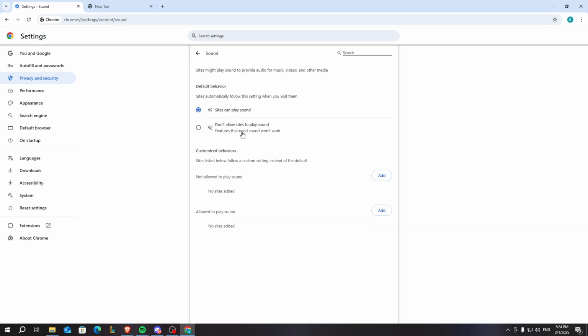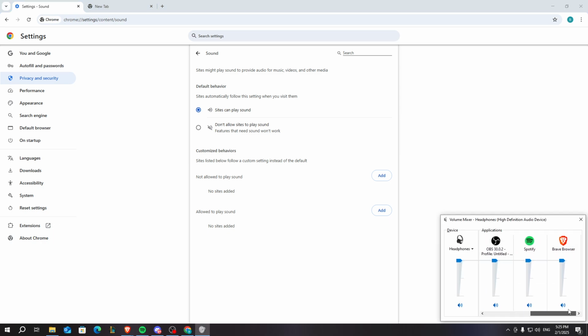The thing that you need to look for is just to set this to sites can play sound. So here you can allow any sites to not play sound. Here you can allow sites to play sound. And you can also see another thing, maybe you have opened your Google Chrome and you have set it to 0, so this may also be an issue regarding your situation.